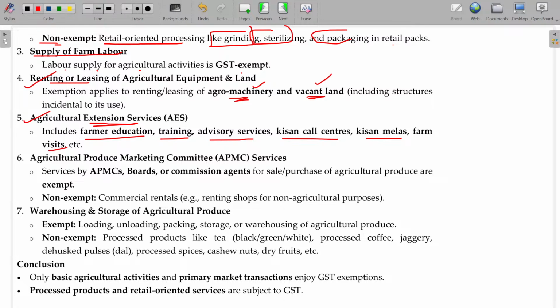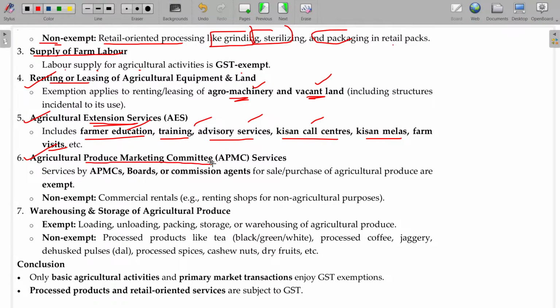So those services are related to what? Farmer education, training, advisory services, Kisan call center. All these facilities are there for promoting this sector of the Indian economy, right? Tertiary means the agriculture sector.